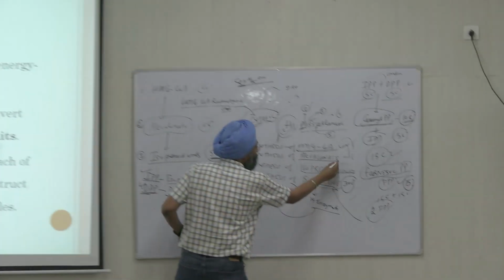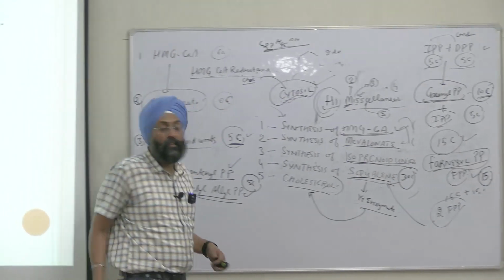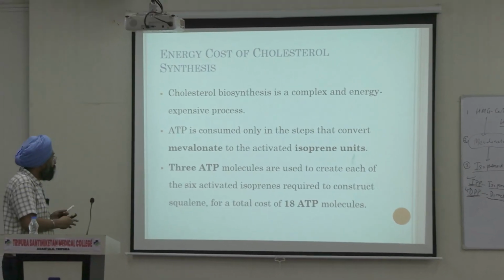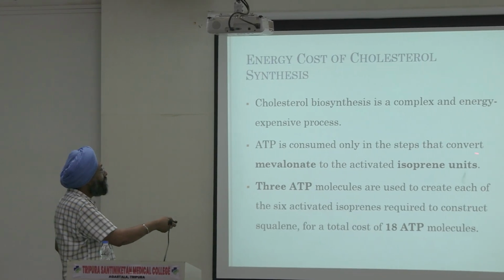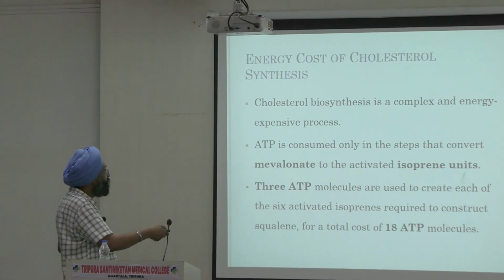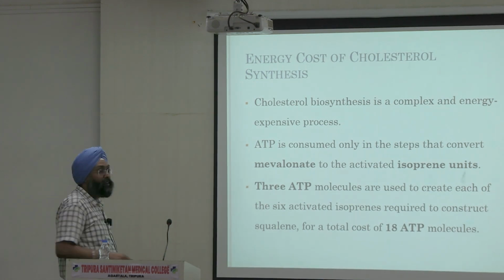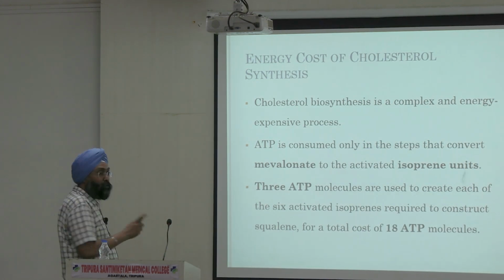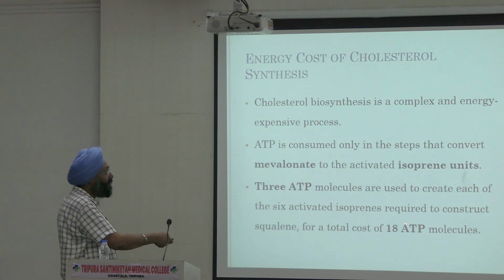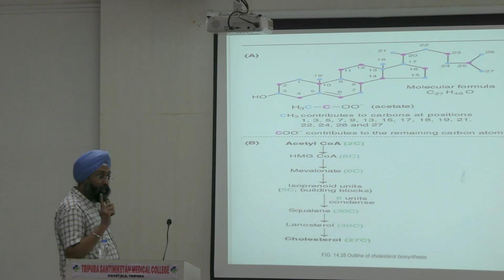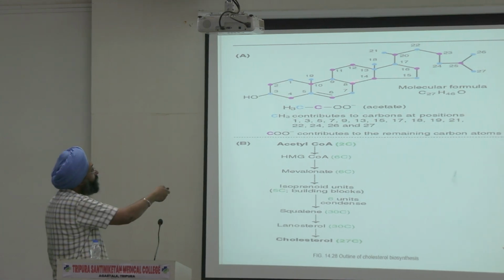The second and third step require ATP, right? ATP is consumed in the step that converts mevalonate to isoprenoid units. 3 ATP molecules are used to create each 5-carbon isoprenoid, and 3 into 6 will be a total of 18 ATP used for cholesterol synthesis. So this is the complete structure.